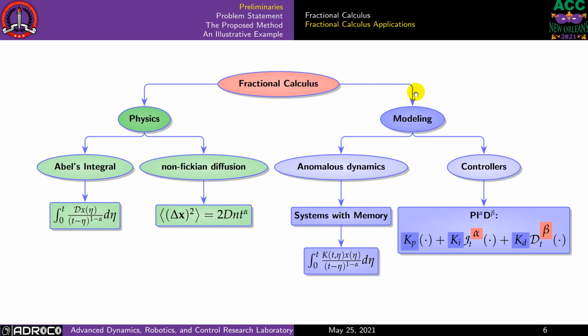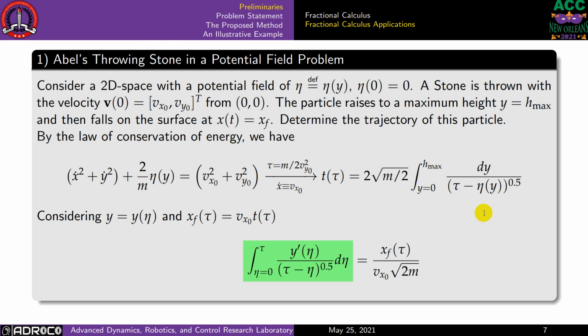Or we can just enhance our model with these fractional operators to get better performance. It can be used in a dynamic process that has a memory or hereditary behavior, adding this kernel to absorb the memory. Or you can use it for your controllers, such as fractional PID controllers.